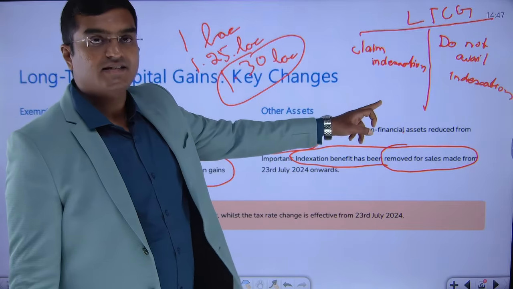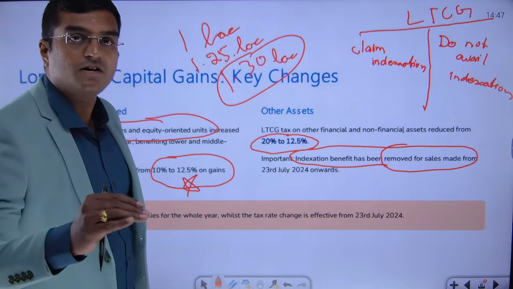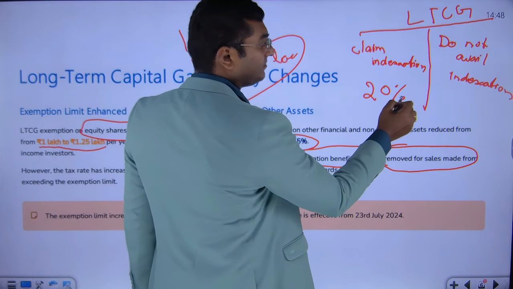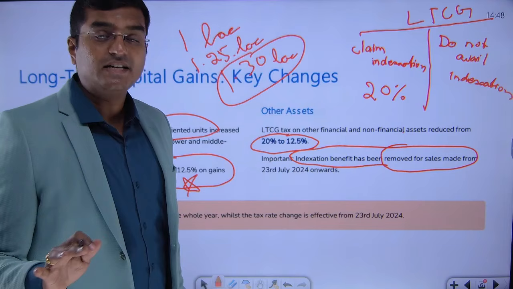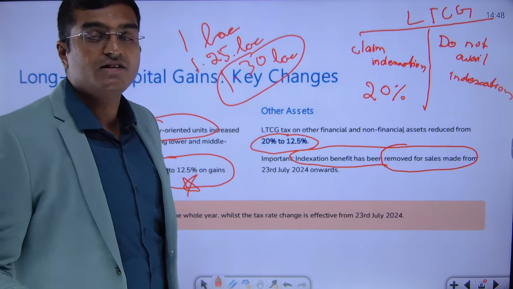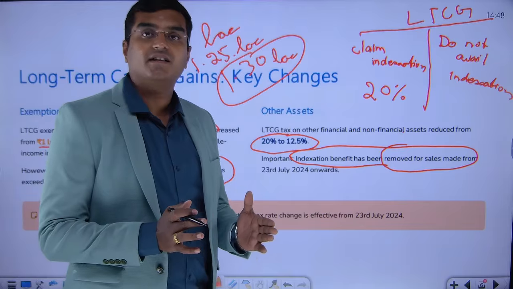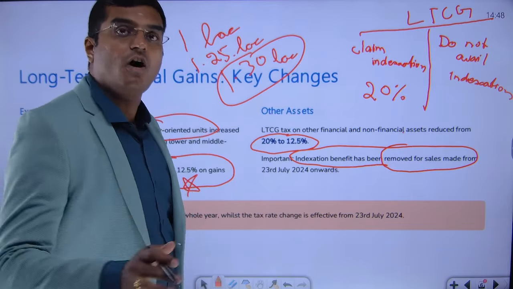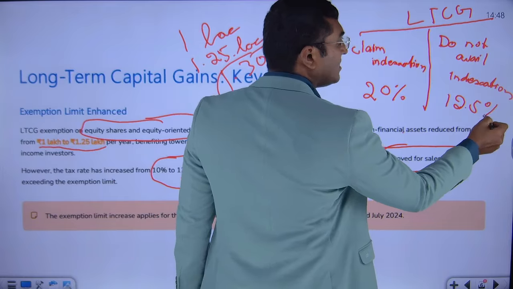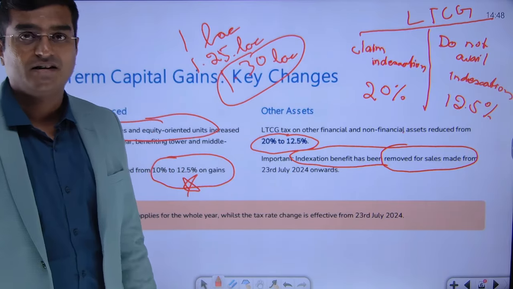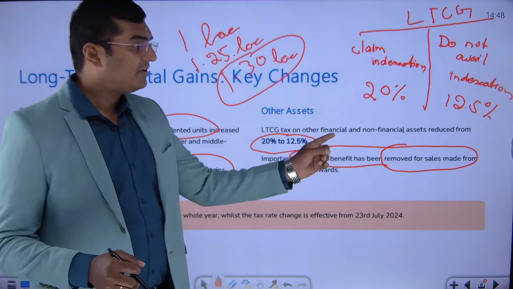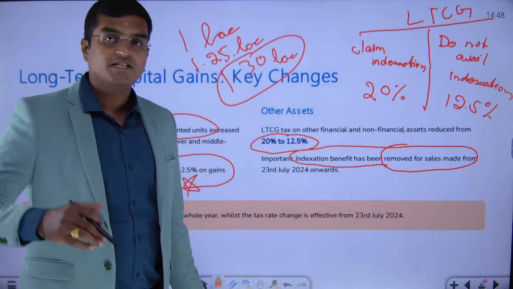If you choose indexation, your long-term capital gain tax is 20%. If you do not choose indexation, it means there is no benefit of an increase in your cost, no benefit for you to reduce your capital gain. Therefore, your tax rate is only 12.5%. So this is a very drastic amendment, dear friends. Major amendment. Pakka 100% sure some question will be coming from this part. Okay, please make a note of it.